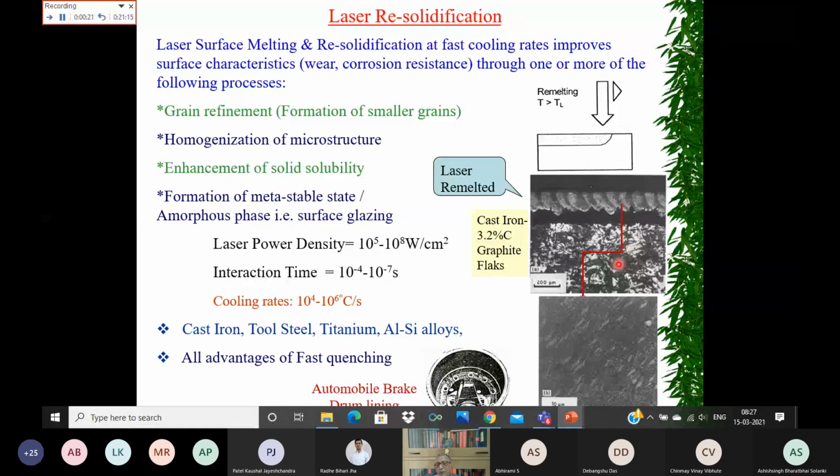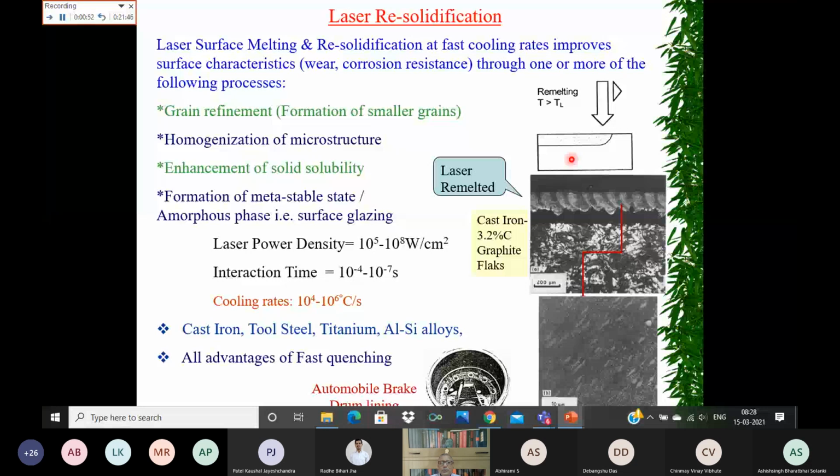Therefore, in order to provide enough time, what we do is try to melt the surface. As you know, the diffusion rate depends on the temperature. So if you have a temperature above the melting temperature, and the material is in the molten state, then diffusion of carbon from the graphite flakes will be at a much higher rate.